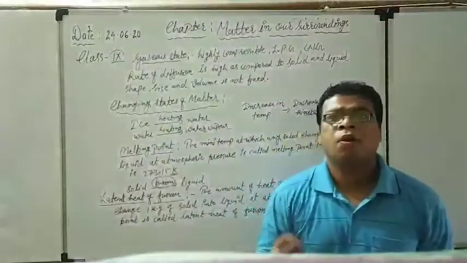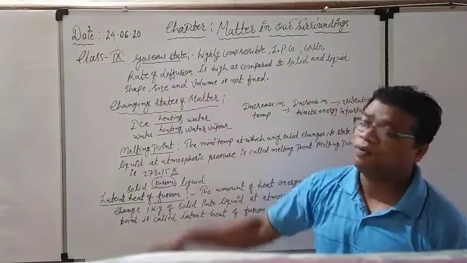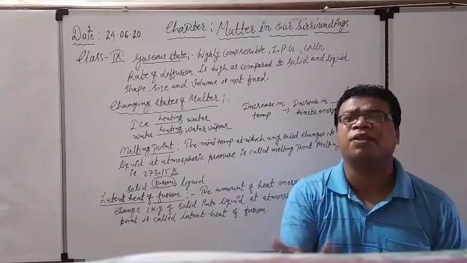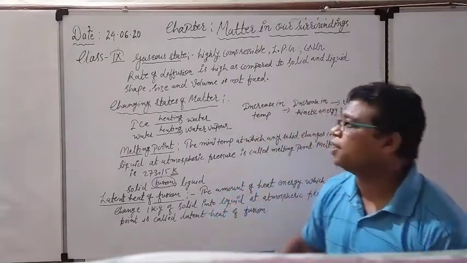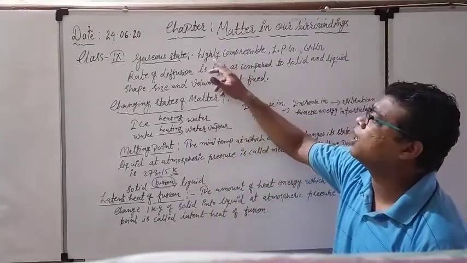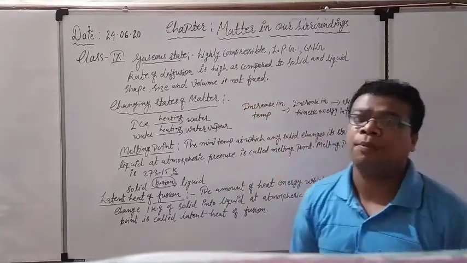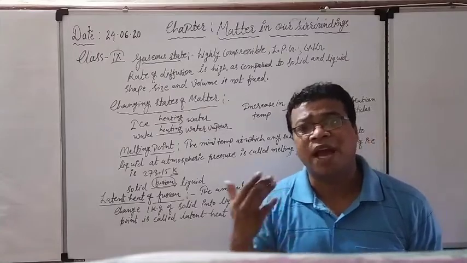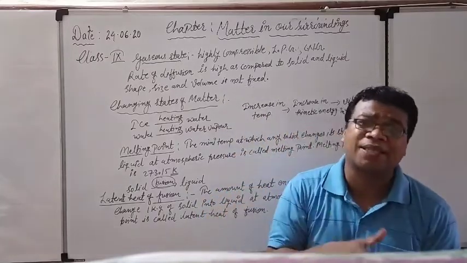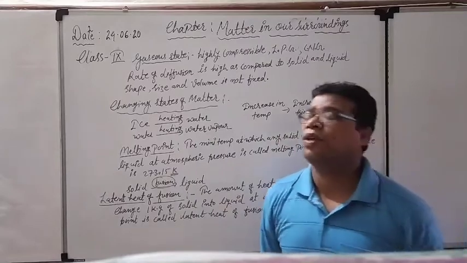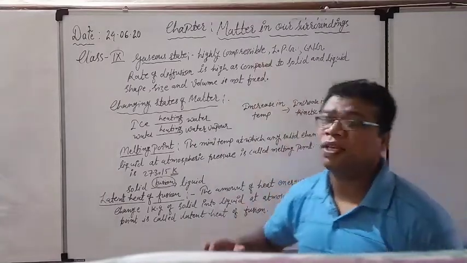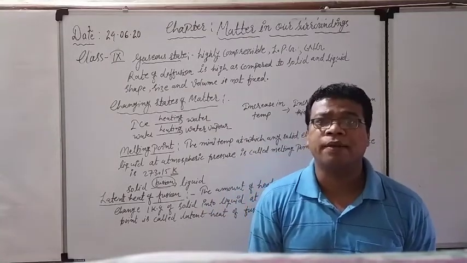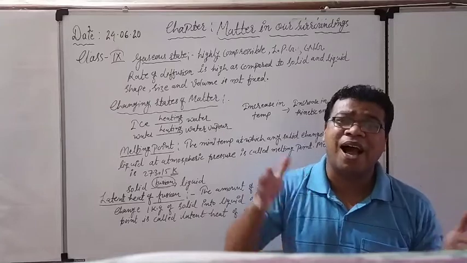Now see what is the gaseous state. There are so many examples of gases. You can say air is an example of gas, and smoke is also an example of gas. So what are the basic properties? You can see what I have written here. First is highly compressible. Highly compressible means gases can be compressed to a large extent, and their compressibility is more as compared to the solid and the liquid.